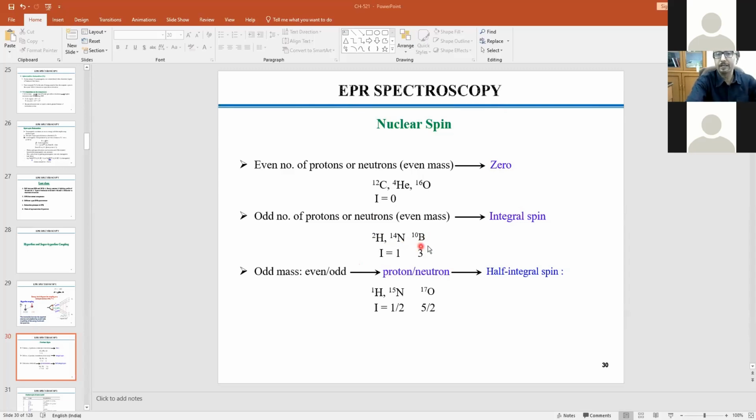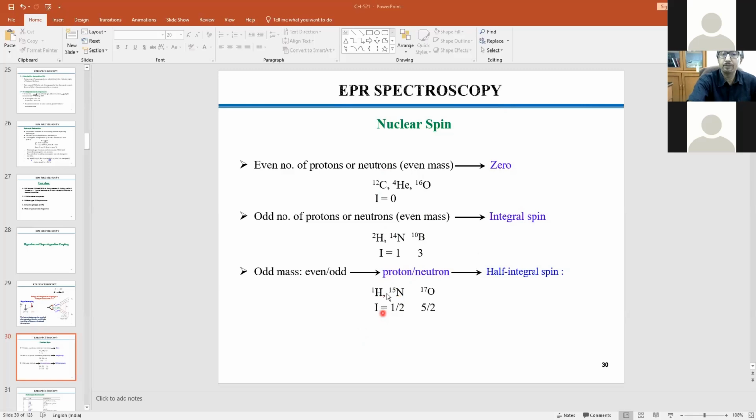And similarly for boron, and you see that there your I value is an integral value, right? 1, 3, 5, so many things possible. And similarly, if you take the other extreme, where the half-integral values would be coming, there your mass number is odd instead of even as in the previous 2 occasions, and here one will be odd, the other will be even.